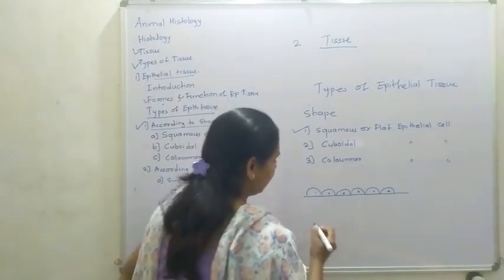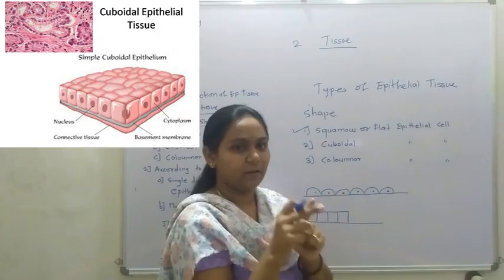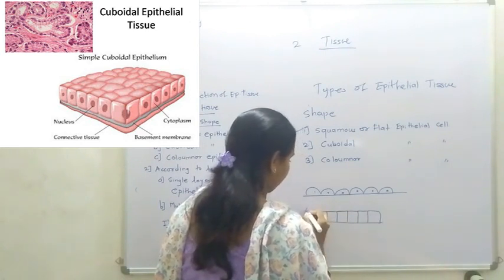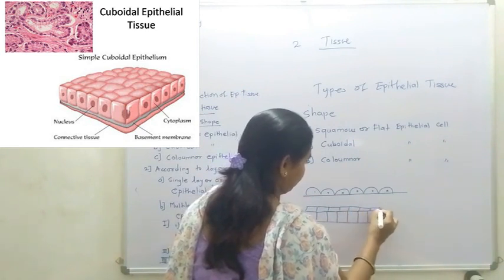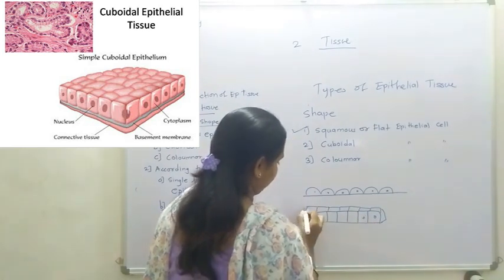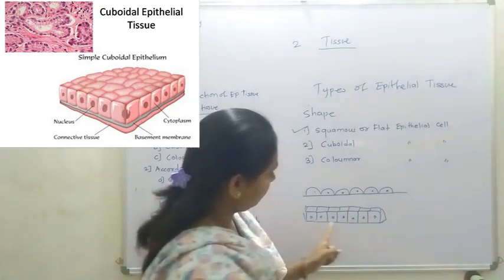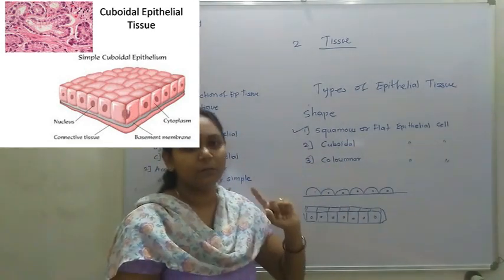Cuboidal means the cells have a cube-like, square structure. These are the cuboidal epithelial cells.